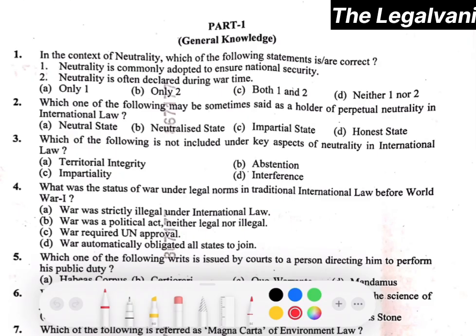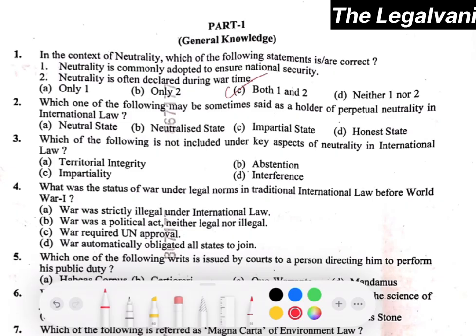First is neutrality is commonly adopted to ensure national security. Second is neutrality is often declared during wartime. Here the right answer will be option number C, that is both the statement first and second are correct.